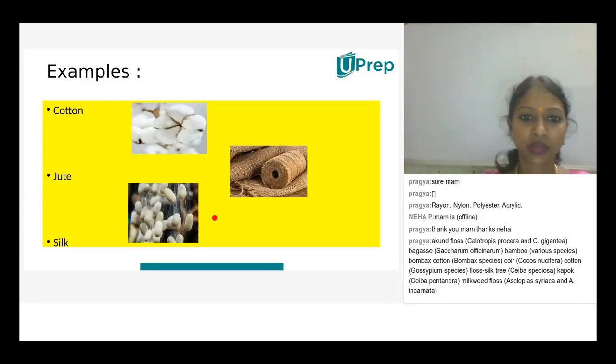Pragya has texted something. Bamboo, various species, bamboo box cotton.